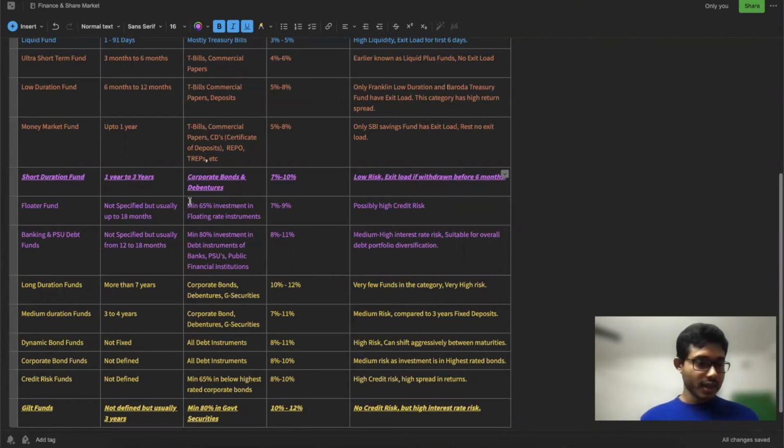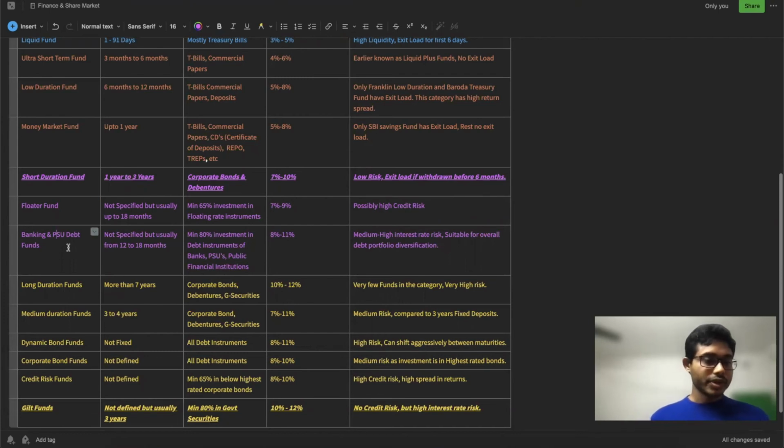You should check what exit load you have to pay if you want to withdraw before the time period. Floater fund is basically investing in instruments that are floating, that give dynamic interest. Each debt fund has its interest, but this type of fund has a dynamic interest rate. Sometimes it increases, sometimes it decreases.